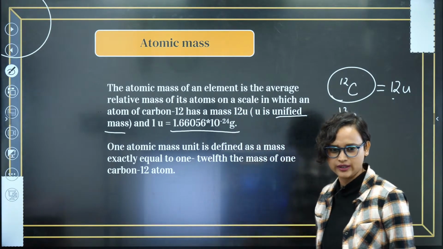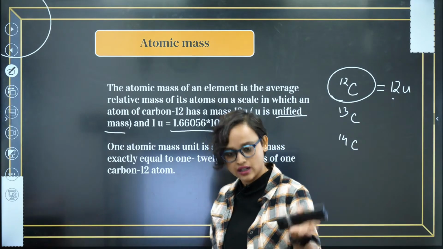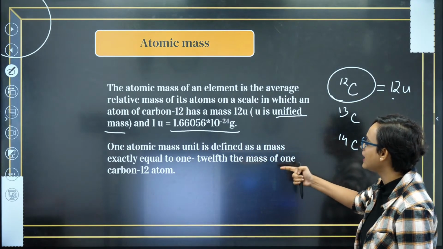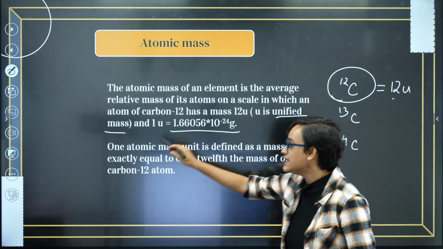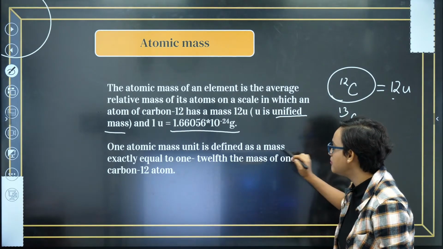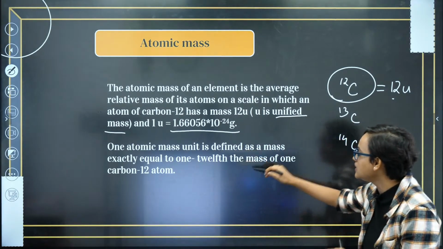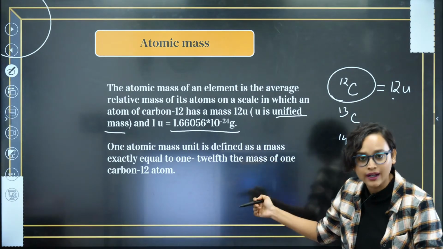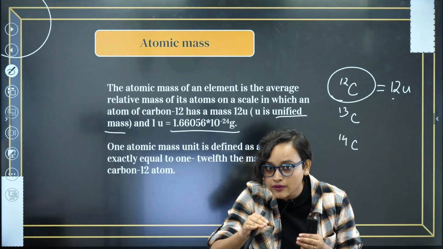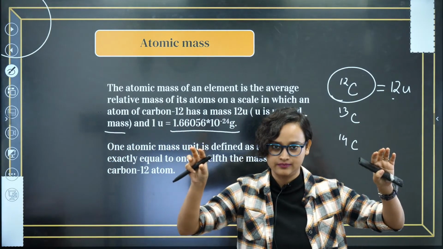Then we said that one atomic mass unit is defined as a mass exactly, listen to me carefully, exactly equal to 1/12 the mass of one carbon-12. One carbon-12 divided 12 times is what is equal to atomic mass.